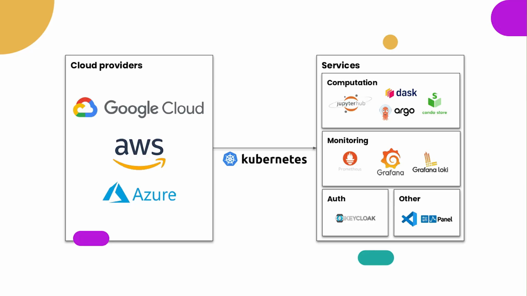Basically, what it allows you to do is deploy your own platform on top of one of the major cloud providers or an existing Kubernetes cluster, and then it will deploy all these different services like computation. You will have access to JupyterHub, so all of your users can request on-demand computation resources. You have Dask to scale your different computations. You have Argo Workflows, and you have conda-store for environment and dependency management. You have the whole cloud monitoring stack based on Grafana, Prometheus, Loki. Then you have Keycloak for authentication and user management, and you have other applications like VS Code and the ability to publish applications and share them with colleagues, like Panel apps, Streamlit, Plotly, all these different kinds of things.